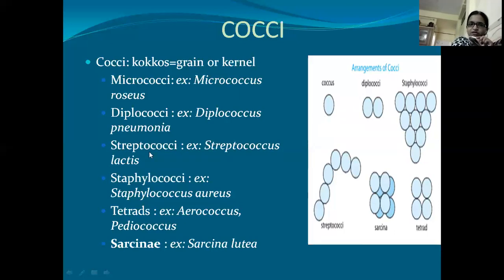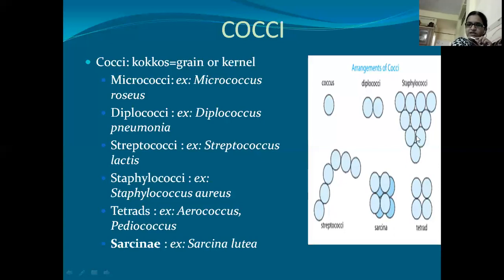The third category is Streptococci. Here the cells are attached together in a line, a series of cells attached in a lengthwise manner. The cells are dividing in a single plane, but the cells are not separated after the divisions. This arrangement is seen in Streptococcus lactis.